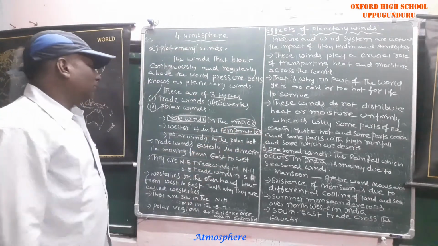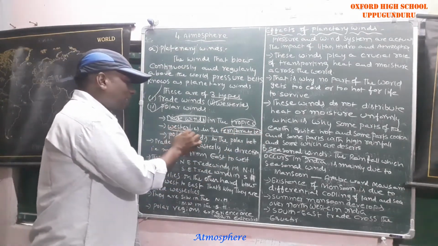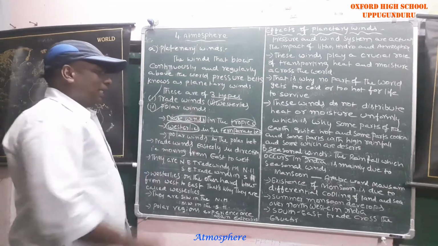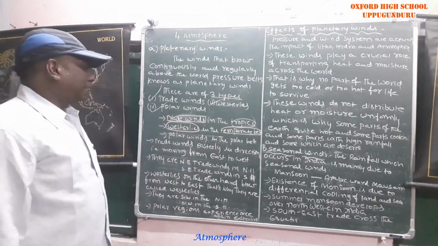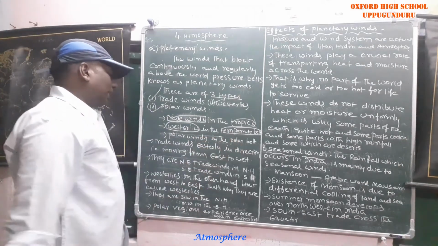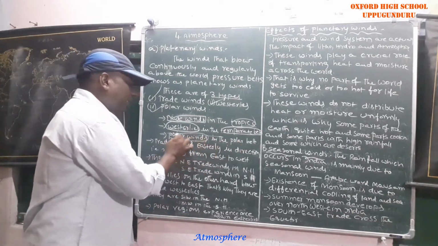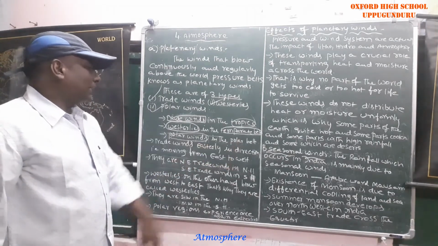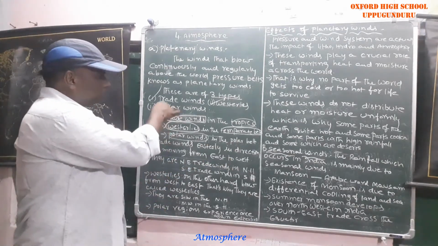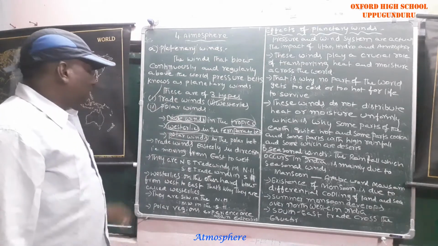In the temperate belt, westerlies are generating. In the polar belt area, polar winds are generating. These all relate to planetary winds.